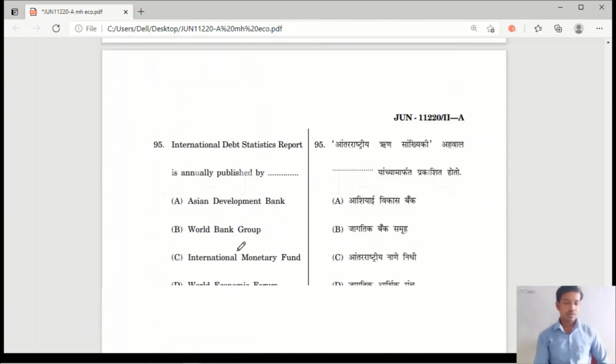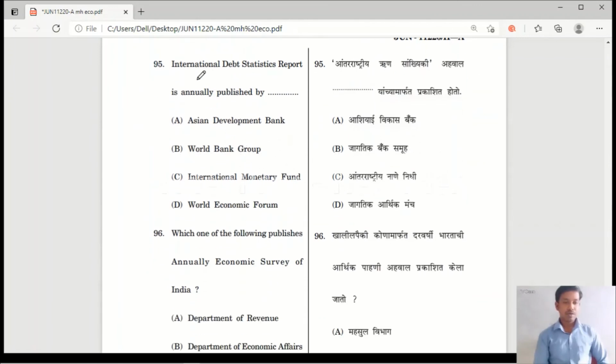Question number 95. International Debt Statistics Report is annually published by: option A, Asian Development Bank; option B, World Bank Group; option C, International Monetary Fund; option D, World Economic Forum. It is published by the World Bank Group. Please remember, International Debt Statistics.